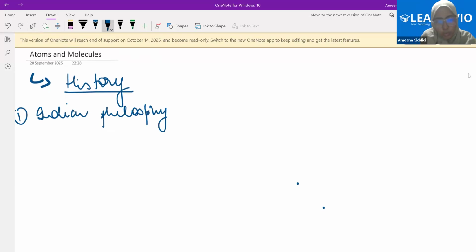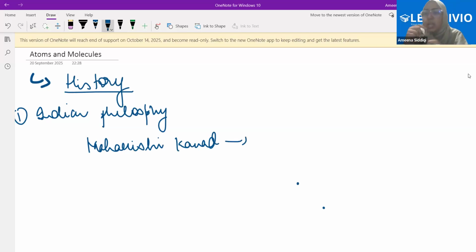So there was a person called Maharishi Kannad. He said that everything around us, which we have studied in the first chapter as matter, he called Padarth. He said that everything around us is Padarth, and this was around 500 BC.